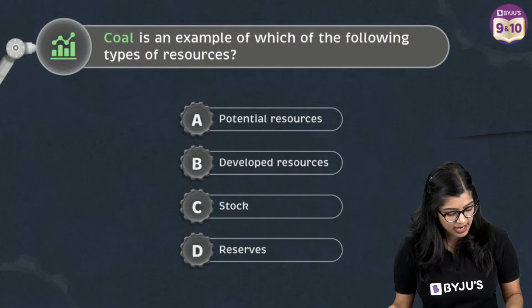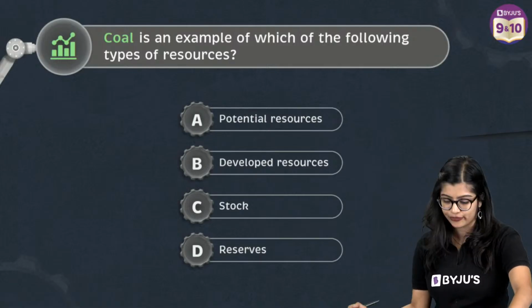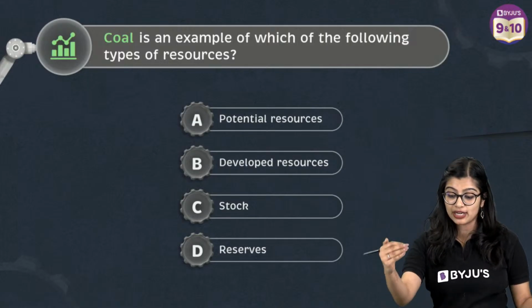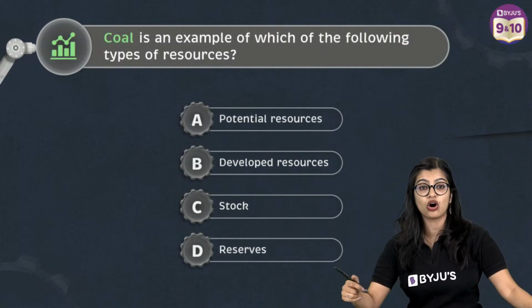So very quickly everybody, here's a quick poll question for all of you, right? Coal is an example of which kind of resource? Potential, developed, stock or reserve.